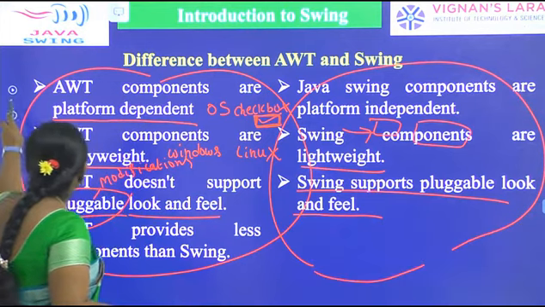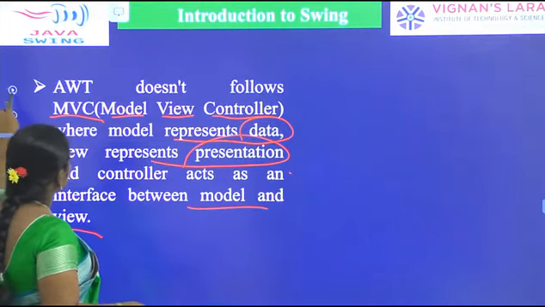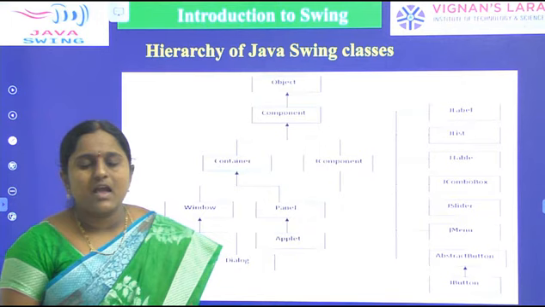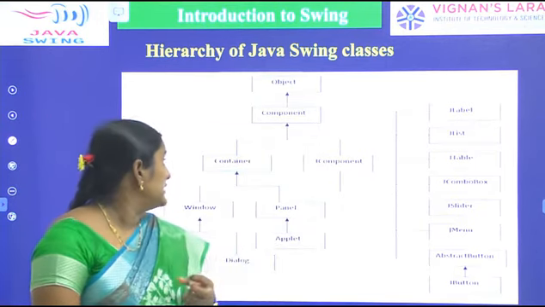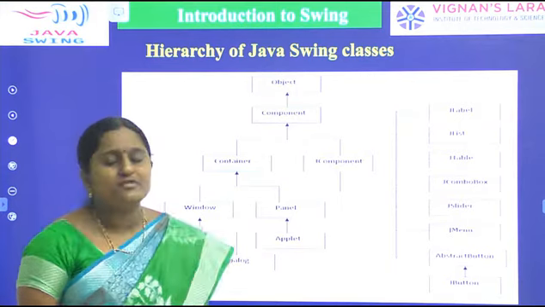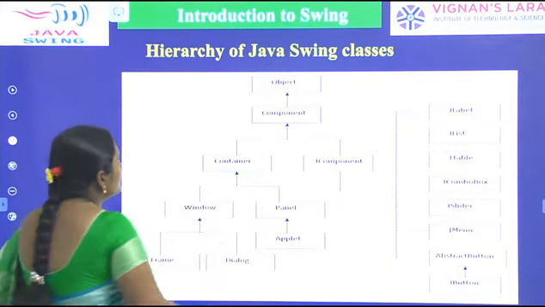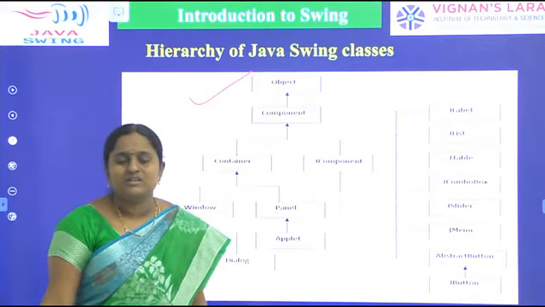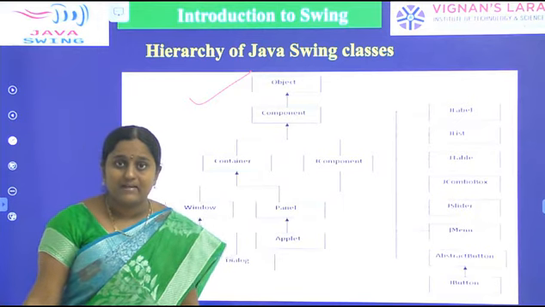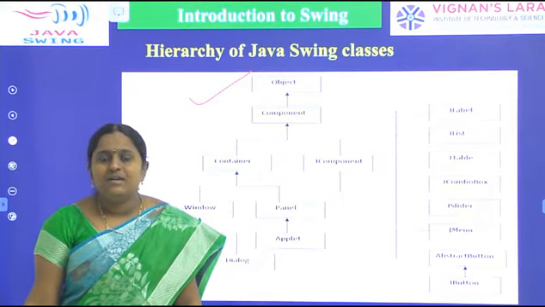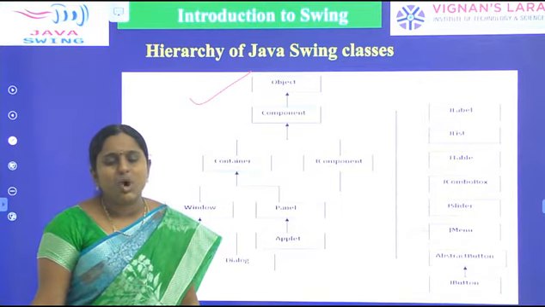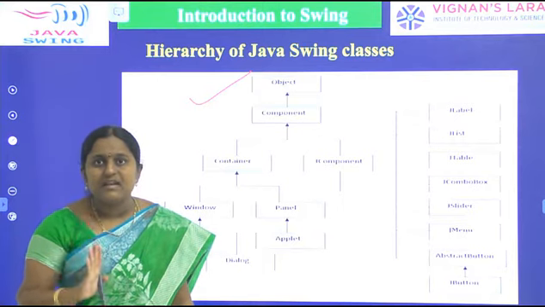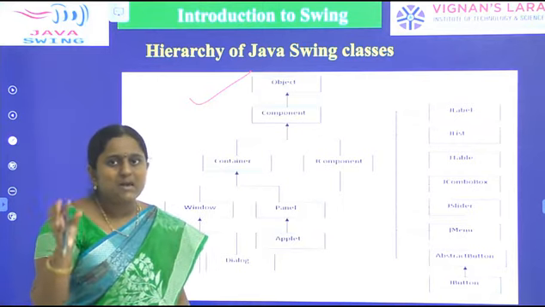Coming to the next one, the hierarchy of Java Swing classes. In the last classes we have seen the AWT class hierarchy. In this one we have to see the hierarchy of Java Swing classes. What is the root class in the Java hierarchy? Object is the root class, the super class, the base class for any class. Directly or indirectly, every Java class extends the Object class. In Java, every class is part of a package.